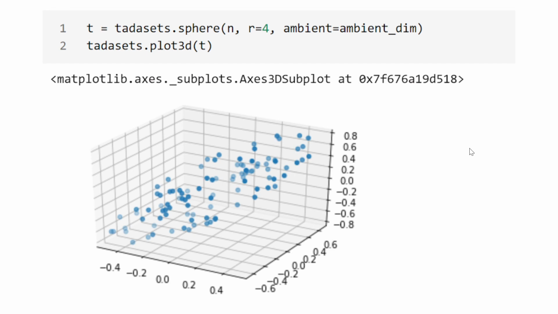And here we see it creating a sphere. We can set the radius, and again we're setting the ambient dimension and the number of points we want. We're going to create 500 of these, so we'll have 1,000 in total in our data set.